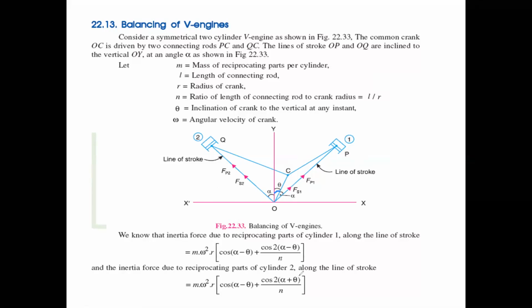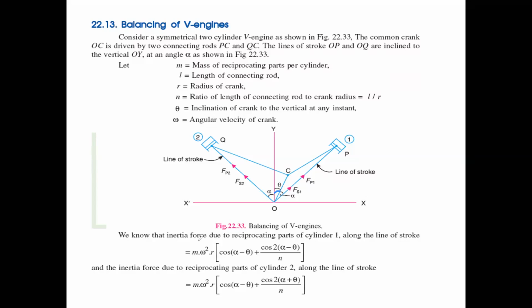Now observe that. We know the inertia force due to the reciprocating parts of cylinder 1 along the line of stroke.